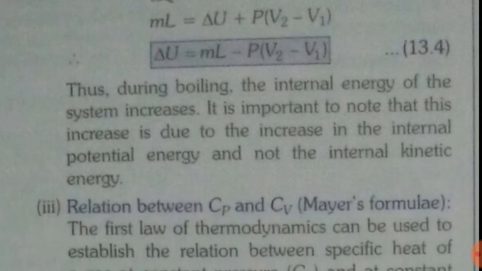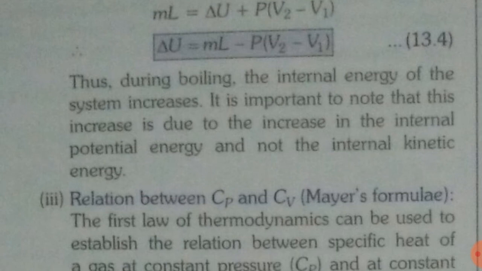So we can say that during boiling the internal energy of the system increases. It is important to note that this increase is due to the increase in the internal potential energy and not the internal kinetic energy. Okay, so during the boiling process the internal energy increases because of potential energy.